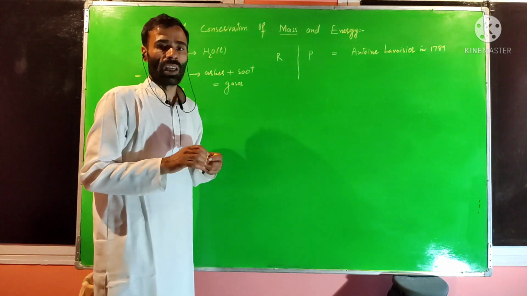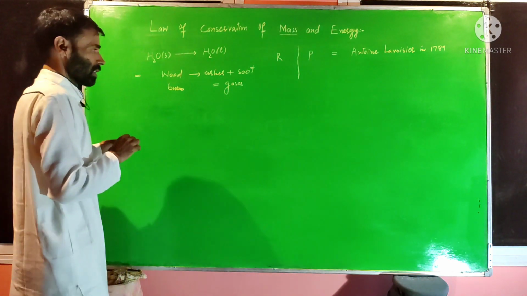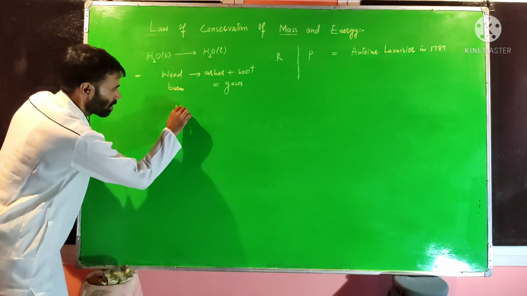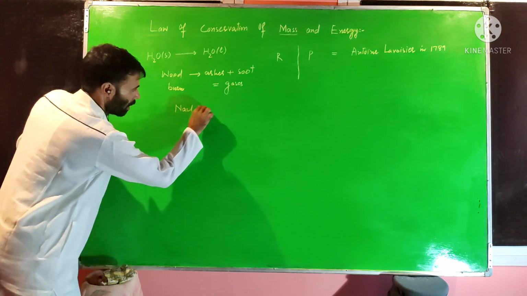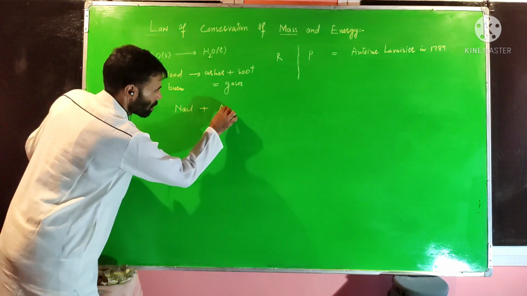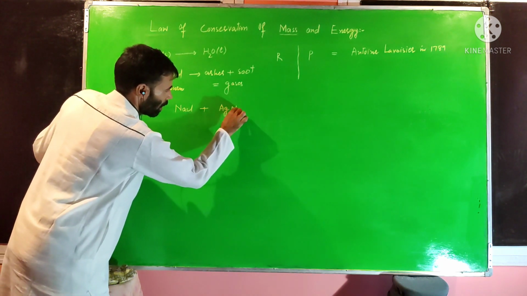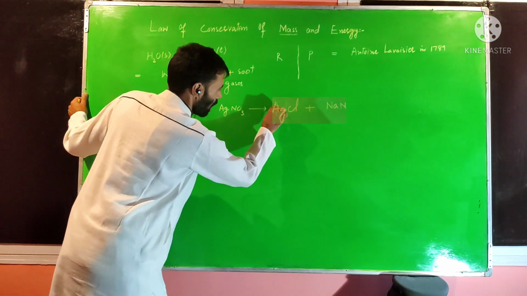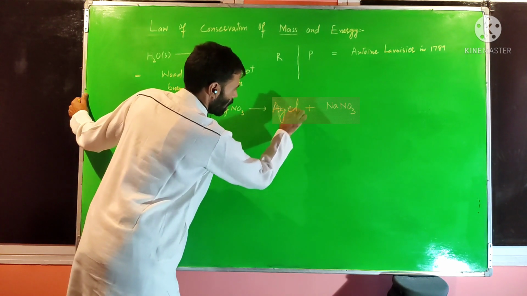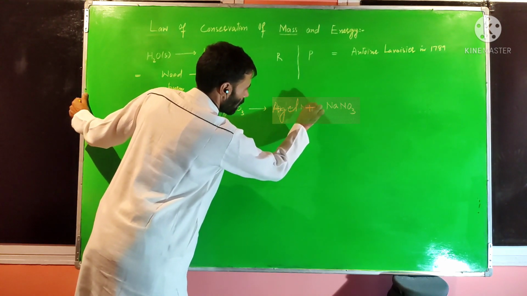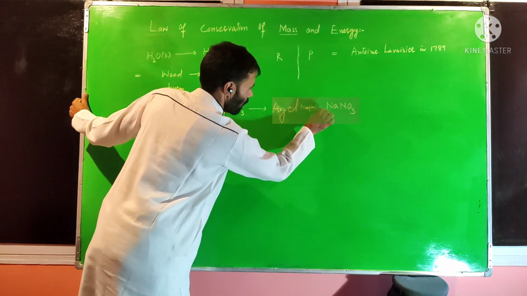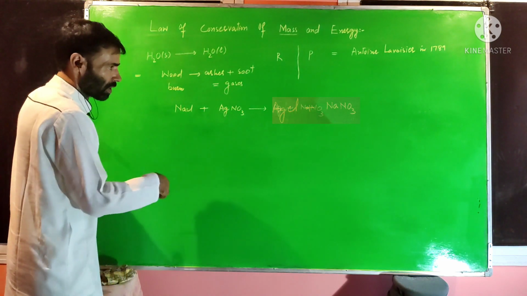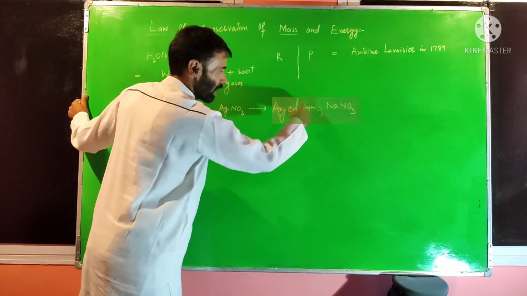And this law we call the law of conservation of mass. Now let us take a chemical reaction between these two substances. For example, we have NaCl. If NaCl is added to silver nitrate, then a precipitate is formed, that is AgCl. After that, sodium nitrate. This is the reaction. If we measure the masses of reactants and after that measure the masses of products,